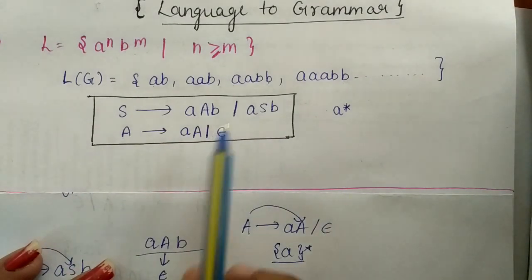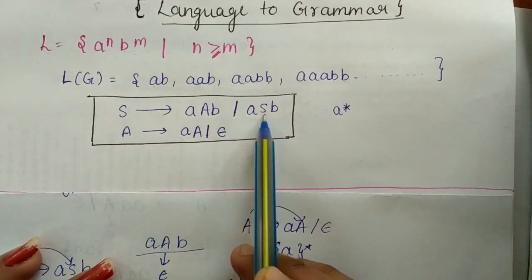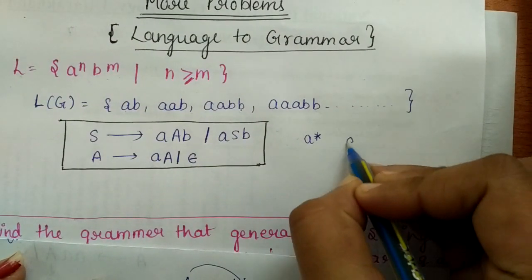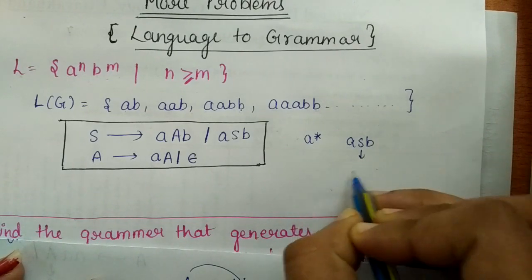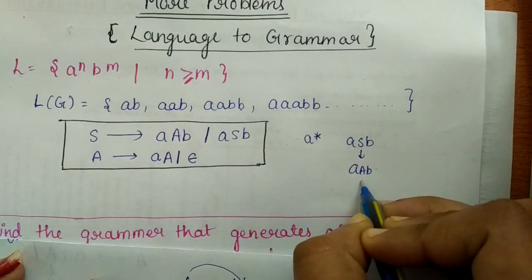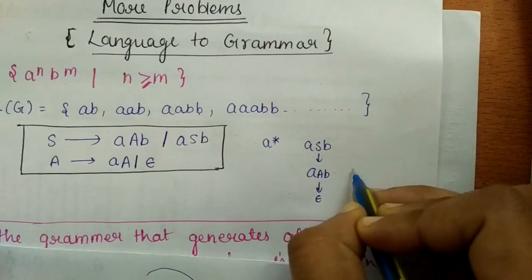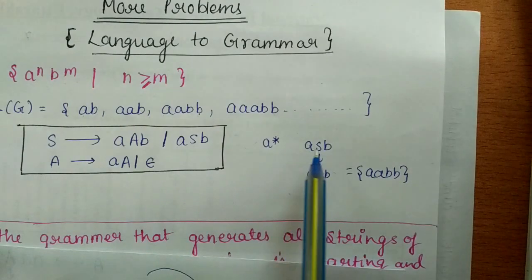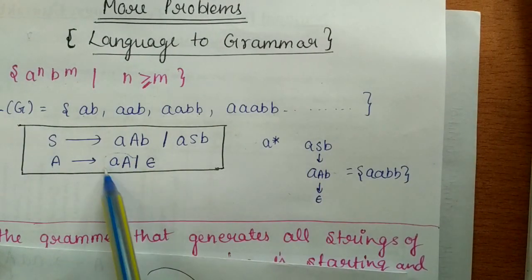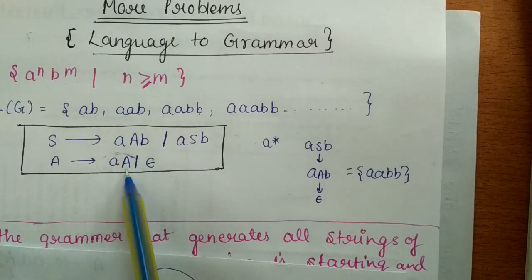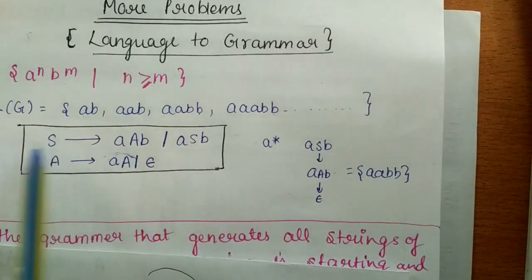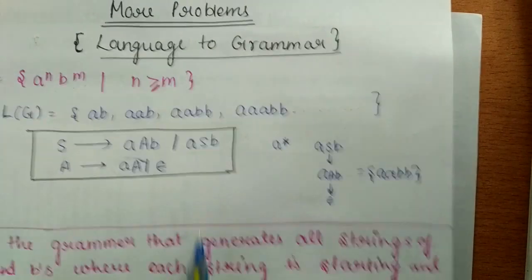Now if you see this grammar, if you replace this S by aSb, and then you replace this S by aSb again, and then you replace this S by epsilon, then you will get aabb. And if you replace this S by aSb, and then you replace this a by the grammar aa, then you can generate more a's and then b's. So this is the final grammar for this kind of language.